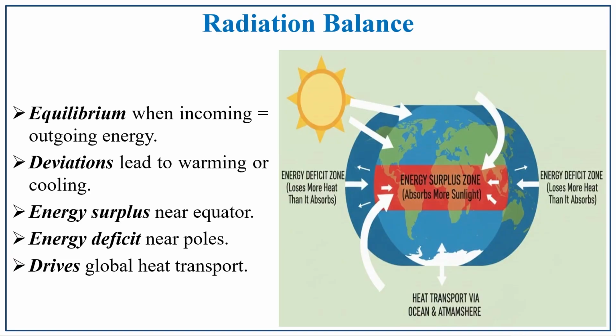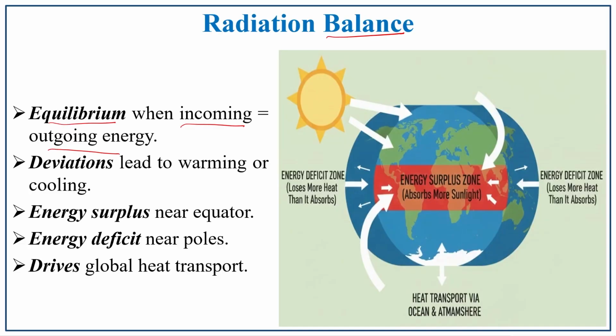Radiation balance. So, how does this radiate? In the name itself, balance, that is equilibrium. Equilibrium of what? Incoming and outgoing energy. There should be a balanced incoming and outgoing radiation energy. If it deviates, what happens? Either it will be too warm or it will be too cold.